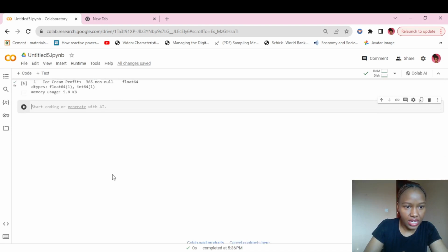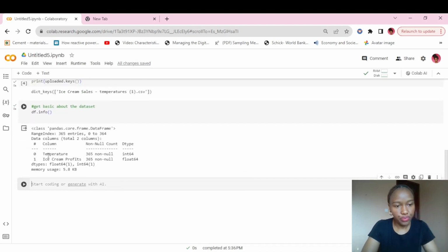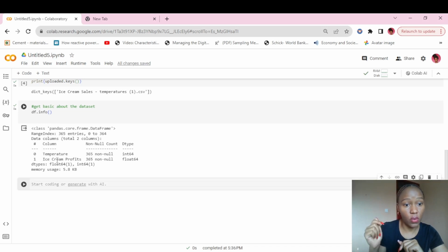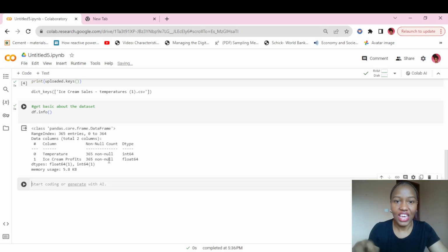Basic information is here. So the first column starts with a 0. In Python, it always starts with a 0. The first column is a 0, it's not a 1. That's something you should know. It's a 0, which is temperature, and then ice cream profits is the second column, which is column number 1, and it has 365 non-null values. Non-null means that there is actually data there. If it's null, there is no data.